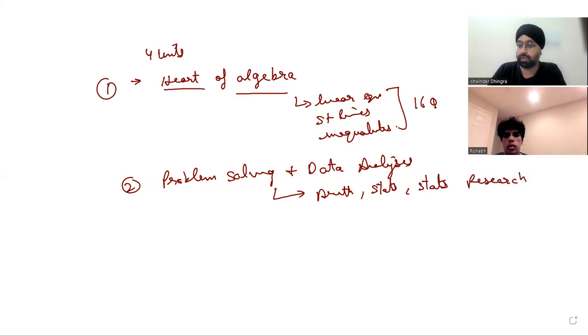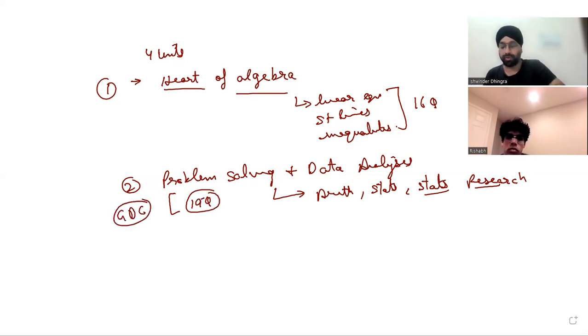I hope you are aware of what stats research is, what the difference between correlation and causation is. We'll discuss it. From this part, you have around 19 questions. You have to use your calculator, so you must know how to use the graphing calculator effectively. That will be really helpful.